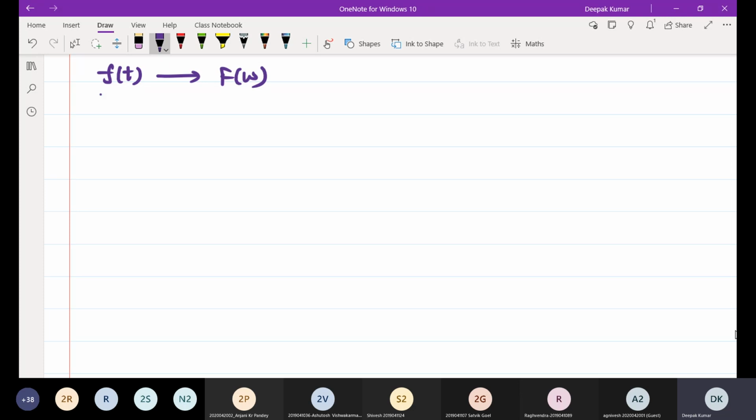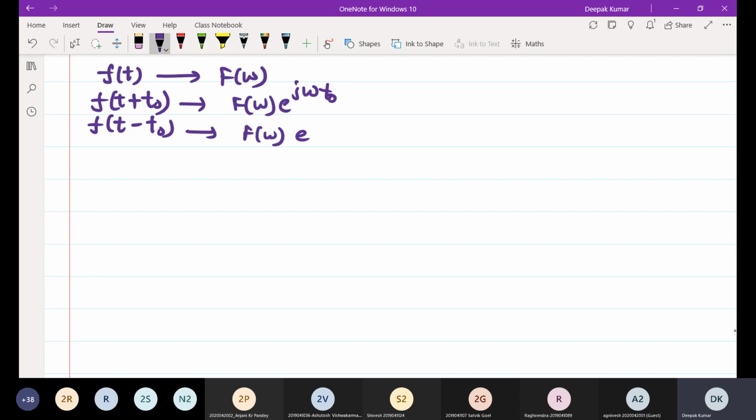In this case, the time shifted versions, plus t naught and minus t naught, will be F of omega e to the power j omega t naught and F of omega e to the power minus j omega t naught, and by adding these two you will again get the result in terms of cos or sine.